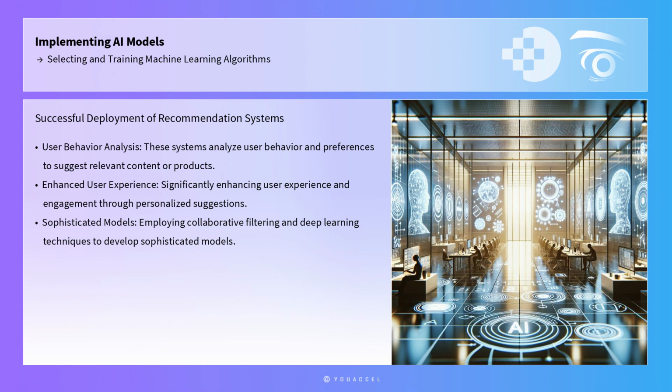An example of successful deployment is the recommendation systems used by companies like Netflix and Amazon. These systems analyze user behavior and preferences to suggest relevant content or products, significantly enhancing user experience and engagement. By employing collaborative filtering and deep learning techniques, these organizations have developed sophisticated models that operate at scale, processing vast amounts of data in real time.